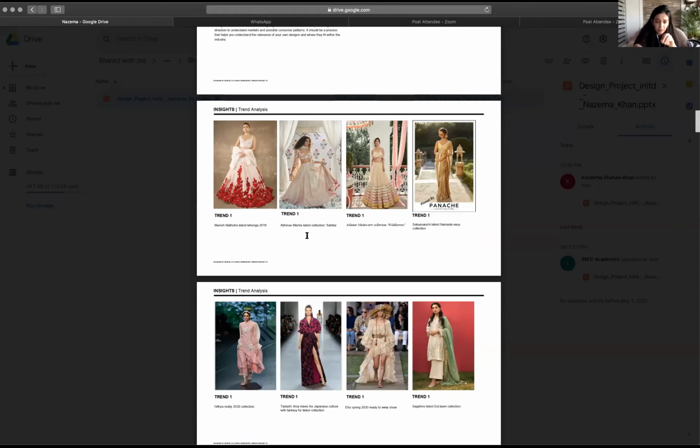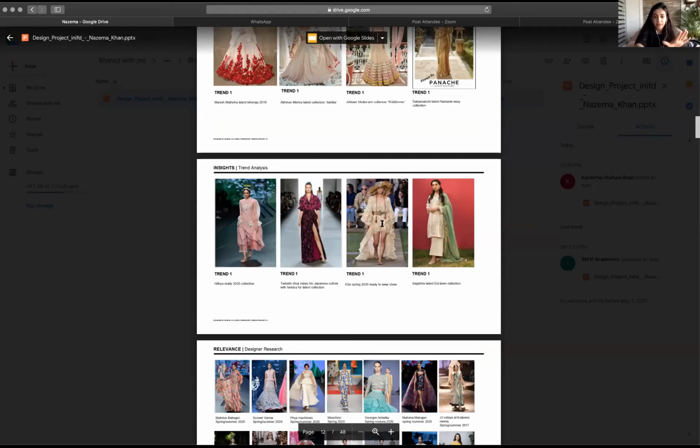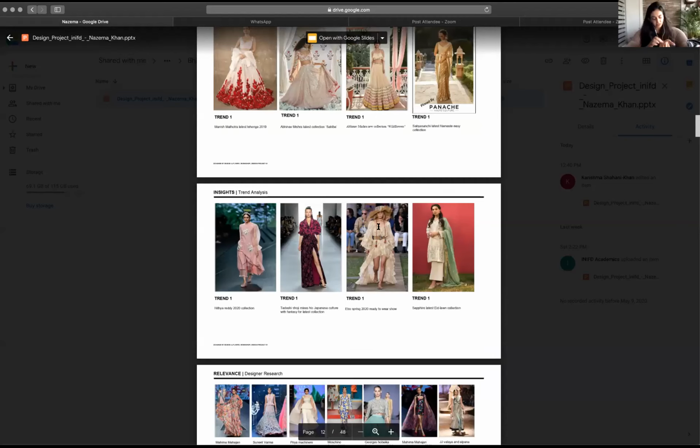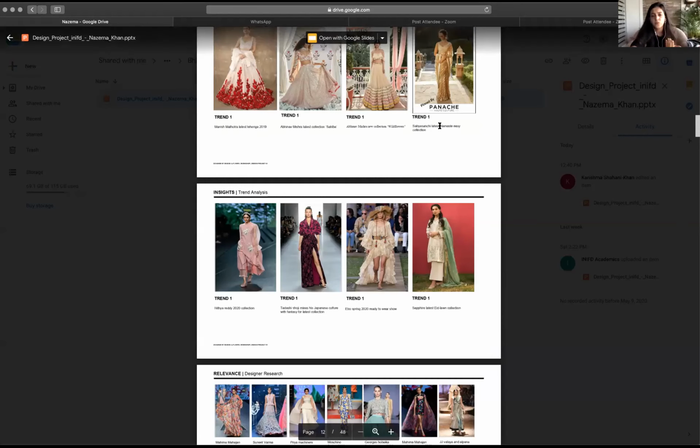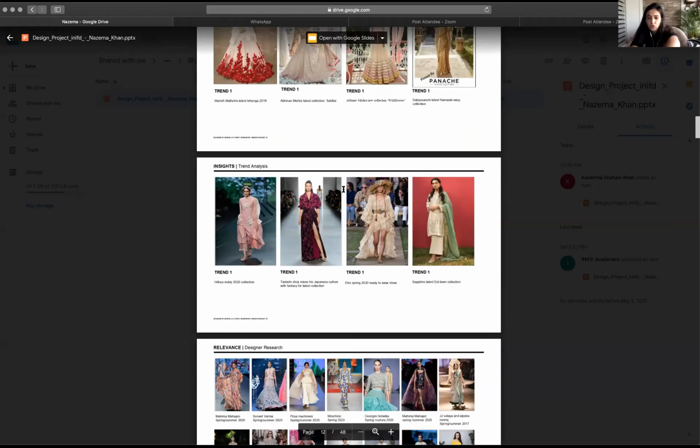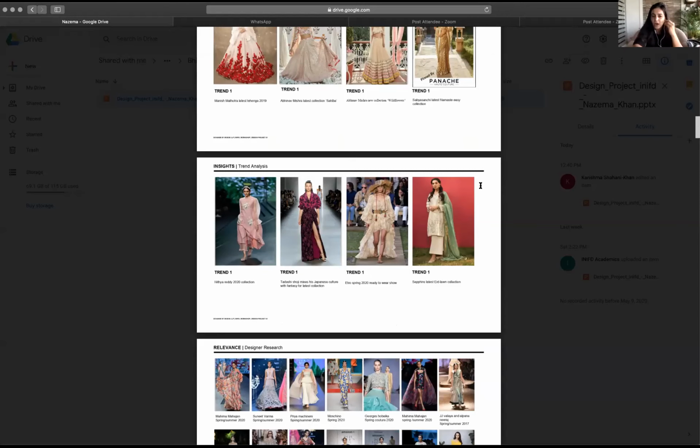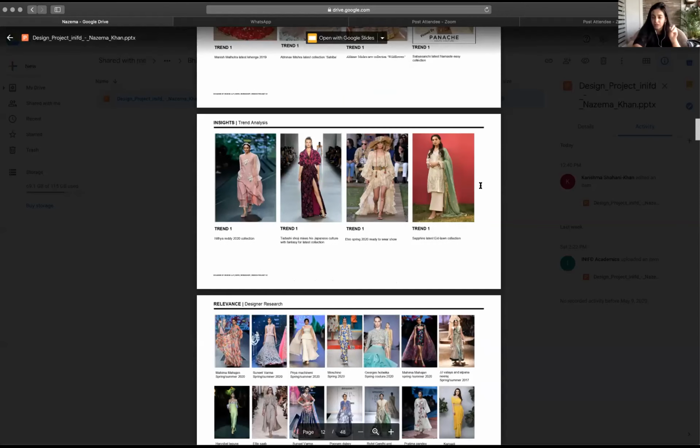In the second slide over here, again, you've got the designers' names, which is fine, but I feel like that understanding of what trend I am looking at needs to come across from you guys. Even if it's not a trend written as per a notebook definition, your own definition of the trend is good enough for us. So for example, this top slide here where my cursor is right now would be maybe bridal florals. The center two would be more like gypsy chic, right? The side ones are more like Indian comfort wear. But I would like you guys to understand what trend it is that you are referencing.